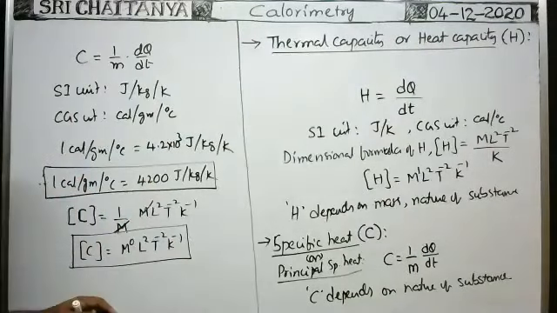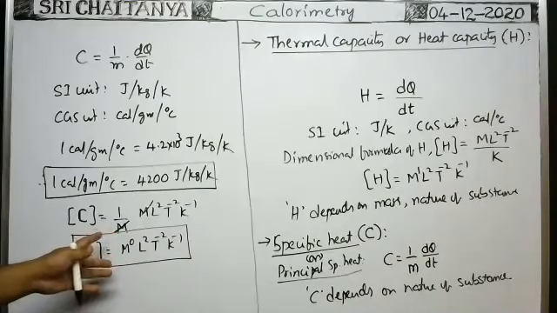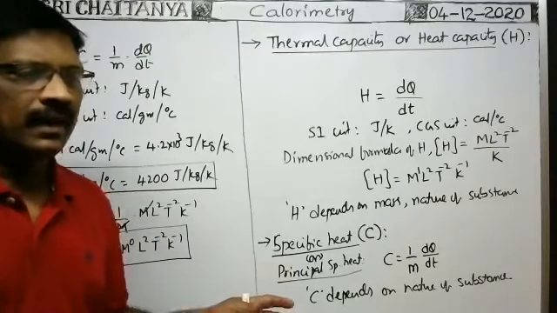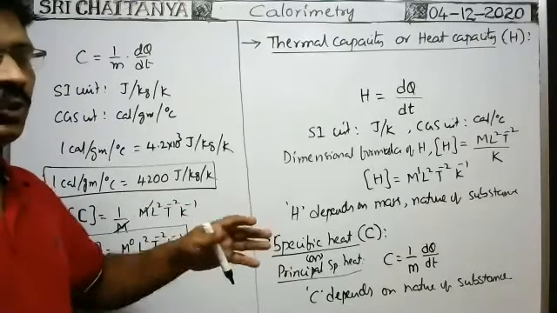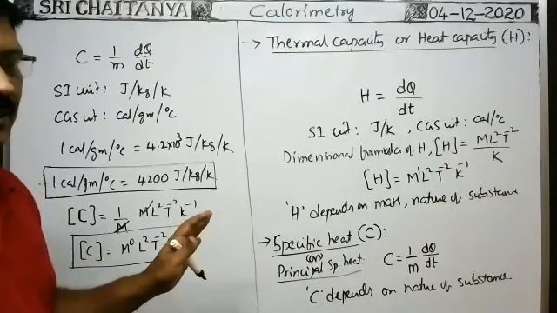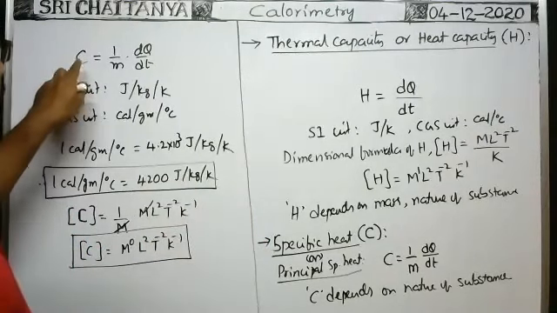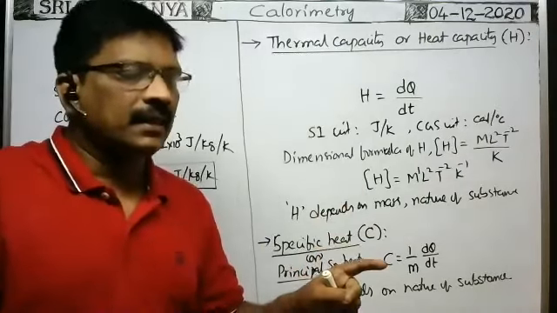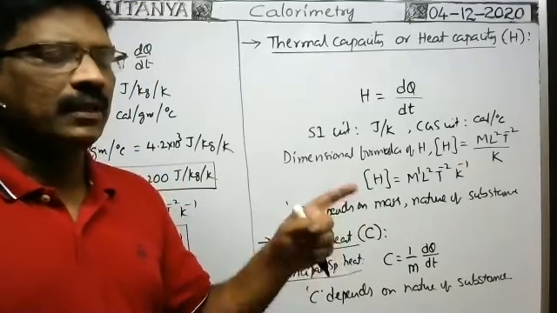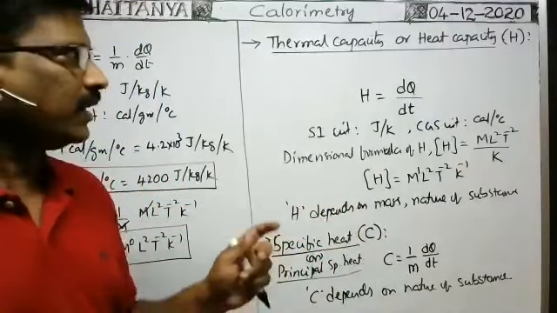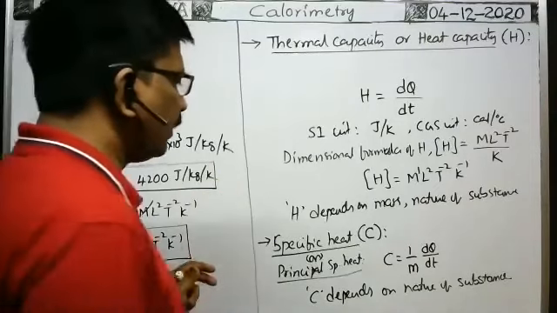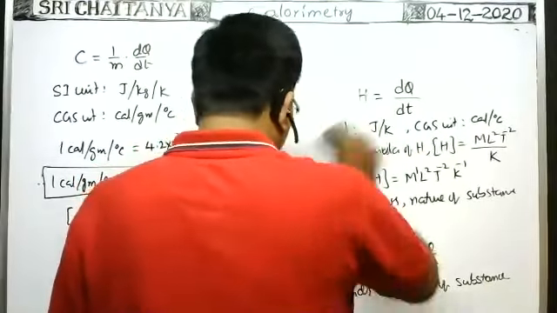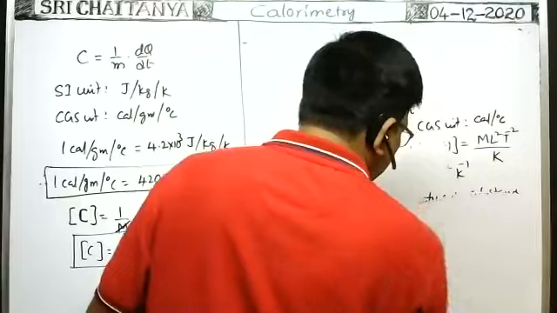So here is the dimensional formula of the principal specific heat or specific heat. In general, in case of solid substances, there is no considerable change in the volume when pressure increases. The solids are having only one specific heat. But in case of gases, we can raise the temperature by keeping volume constant, and we can also raise the temperature by keeping pressure constant. That's why in case of gases, there are two types of specific heats: principal specific heat at constant pressure, and principal specific heat at constant volume.